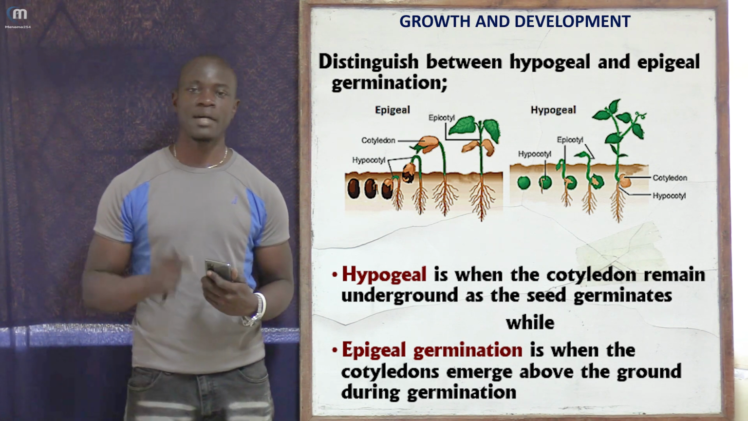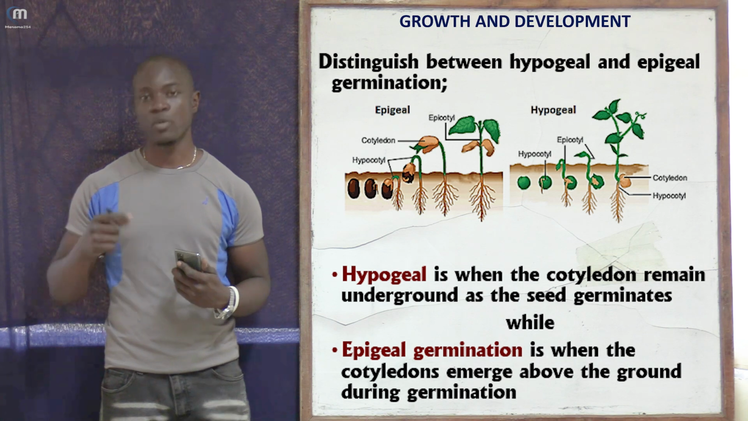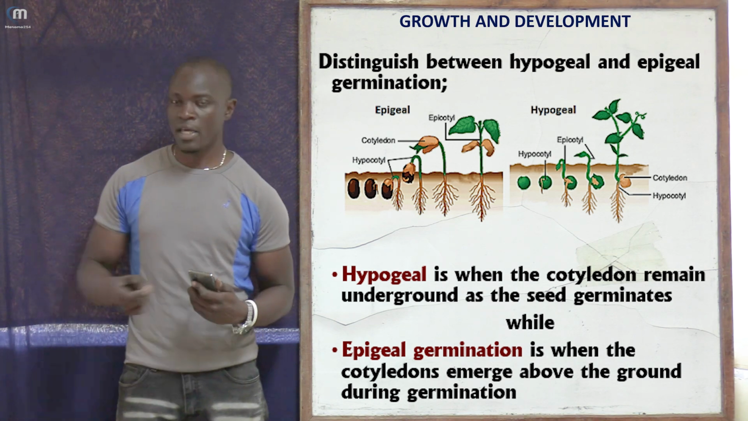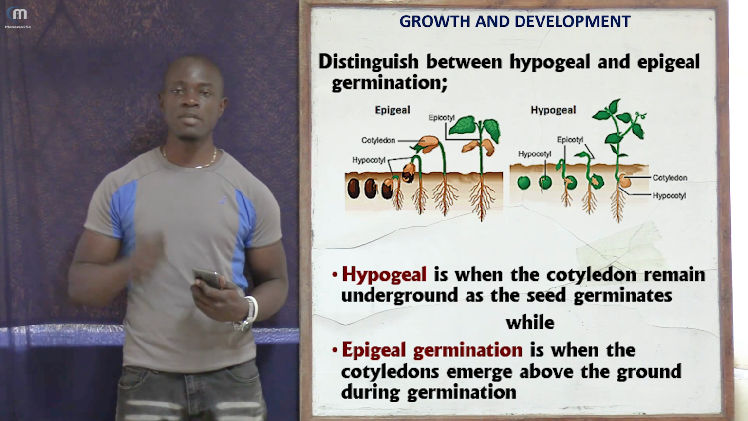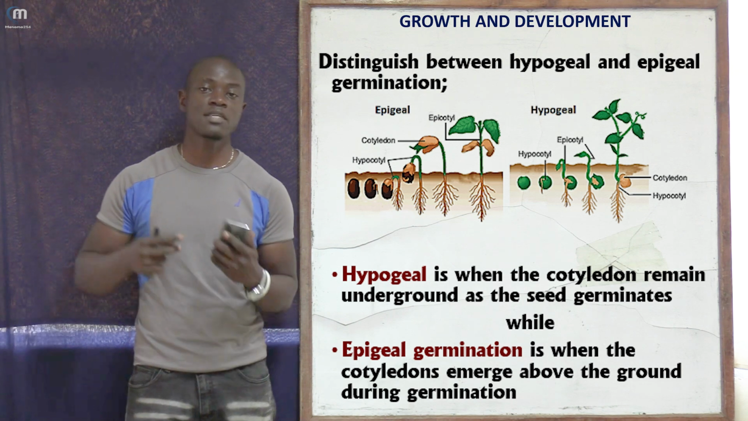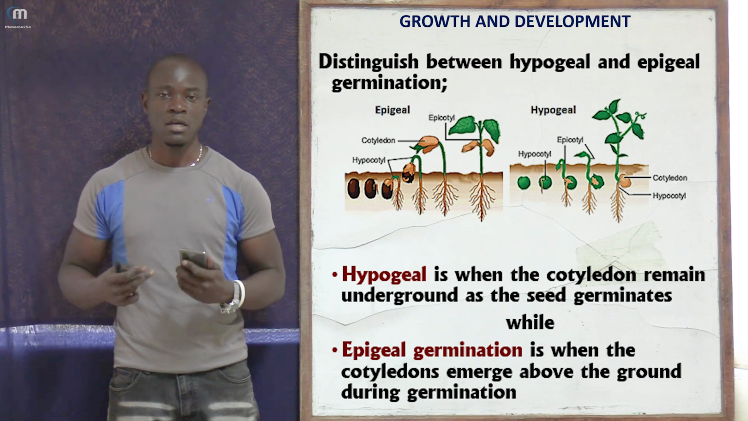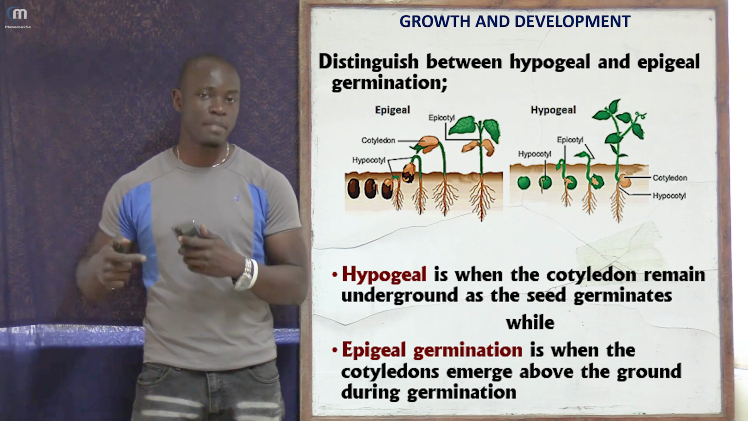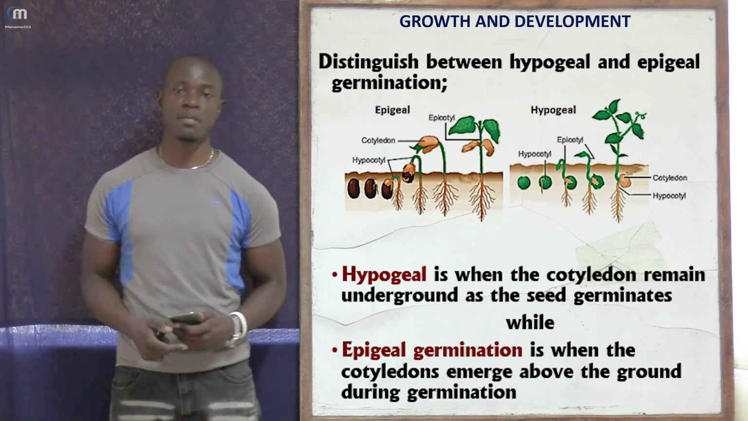So we consider the cotyledons' position. For instance, let's talk about hypogeal germination. Hypogeal germination is the germination which occurs when the cotyledons remain buried underground as the seed is germinating. So if the cotyledons remain underground as the seed is germinating, that is hypogeal germination.